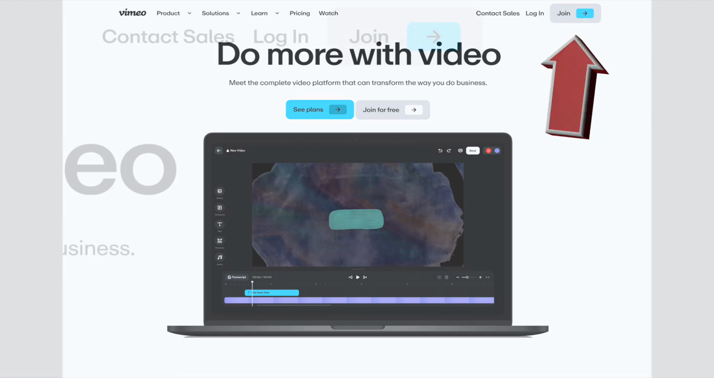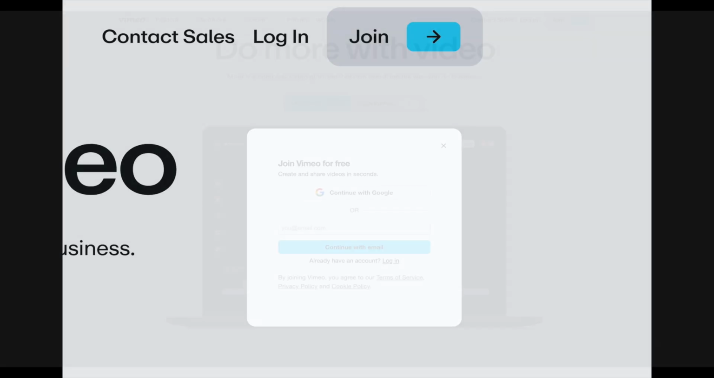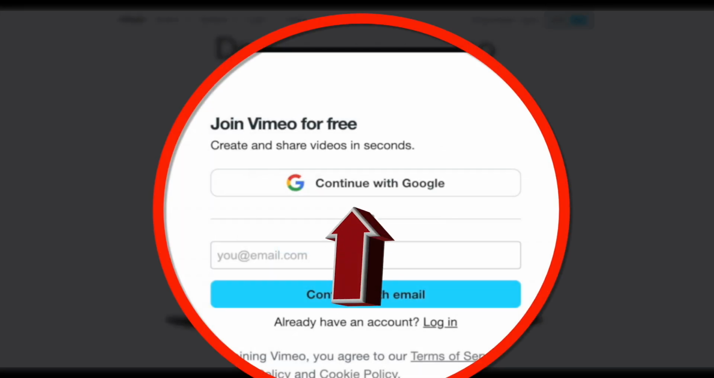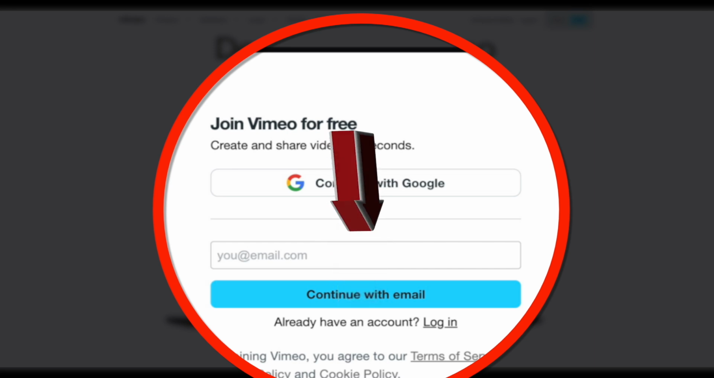Click on Join. This screen will appear. You can choose Continue with Google if you have an active Google account, or enter your email address. Then click Continue with Email.